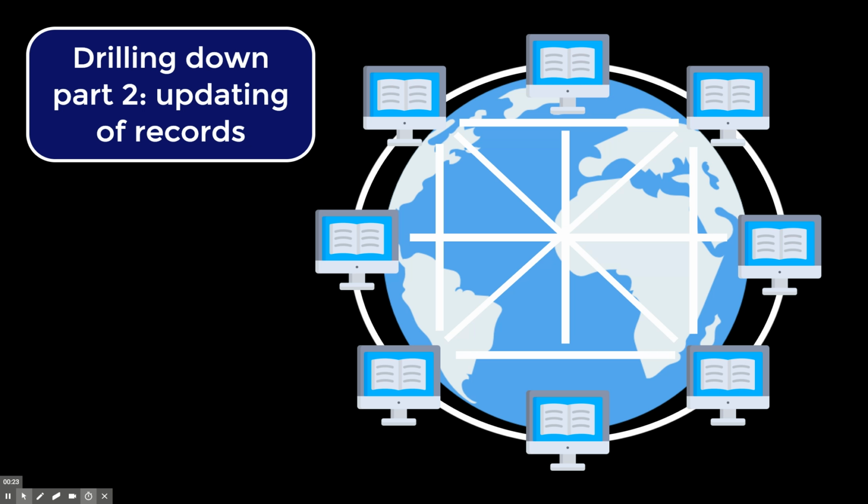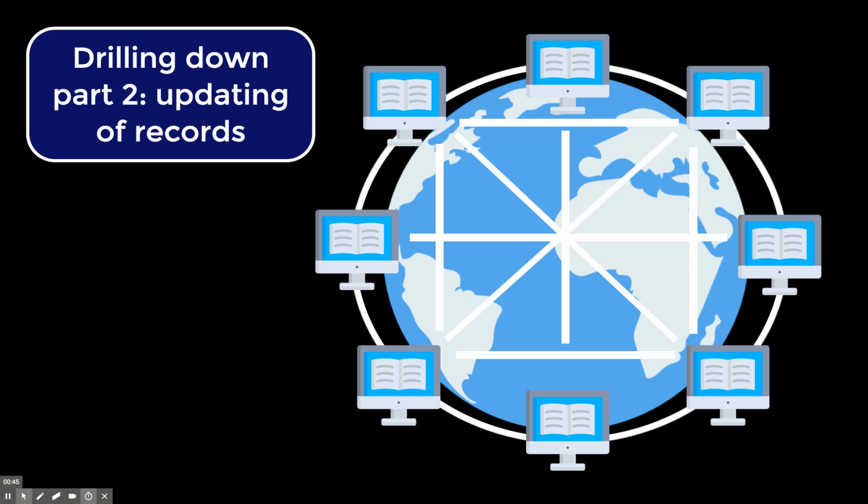Now what we have to figure out is, how does a network of computers without a central authority that makes any decisions, how do they agree upon an updating of records? So in other words, there's a transaction that you make. How is it actually entered into the database? How's that done?